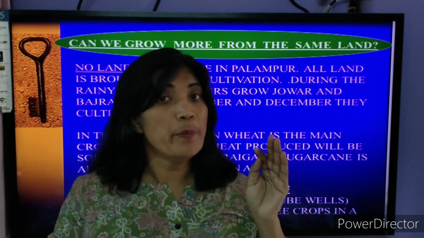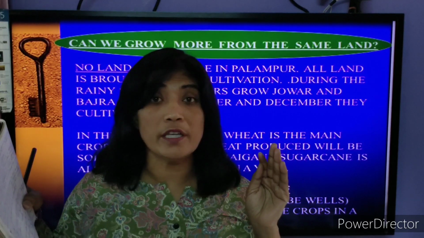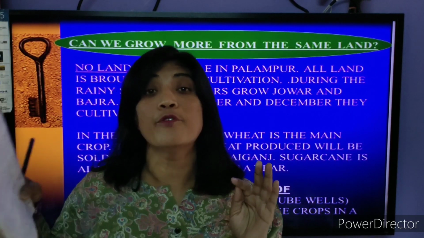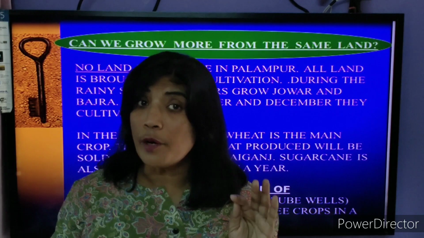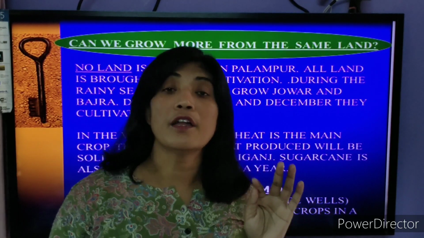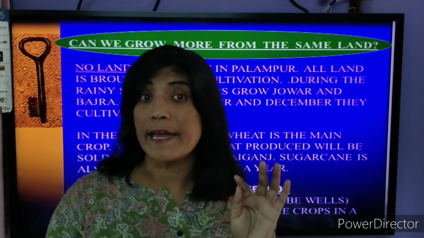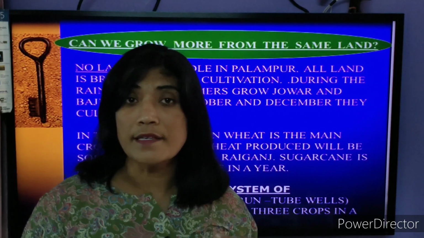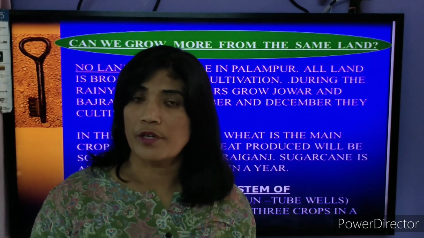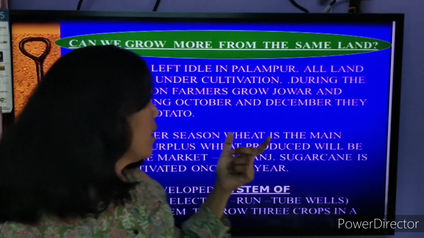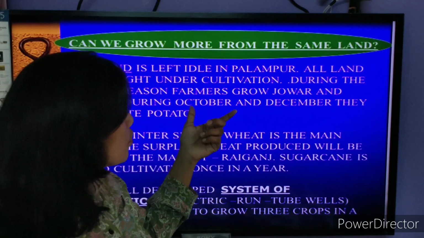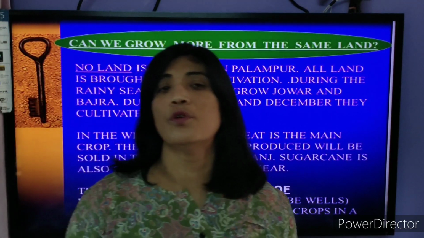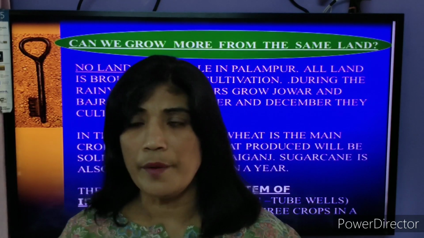Number 2, after the rainy season and before the winter season, the crops that are grown are known as the Zaid season, Z-A-I-D. You are going to study about the Zaid season in class 10. I am just telling you that in October to December, the people living in village Palampur used to grow potatoes.